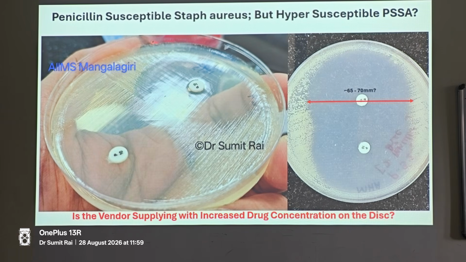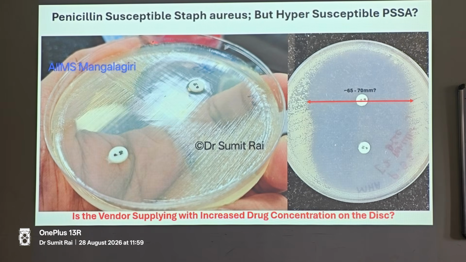So probably their lot numbers have different concentrations of penicillin depending on how far they are supposed to ship that consignment. So you have to be careful about this also. Huge zones do not mean that it is very nice. Oh, nice zone, but it could be that your penicillin concentration is much higher. Maybe someday if we go in for an HPLC, we can see the actual concentration.